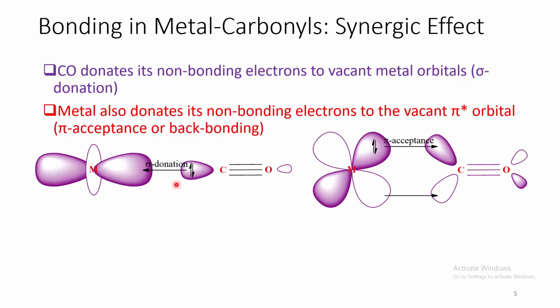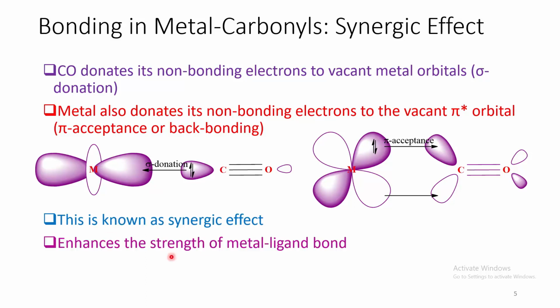Now we can see here this carbonyl donates its non-bonding pair electrons to the metal orbital, whereas the metal in return gives back its non-bonding electrons to the carbonyl ligands. The combination of these two effects is known as synergic effect. It enhances the strength of the metal ligand bond.